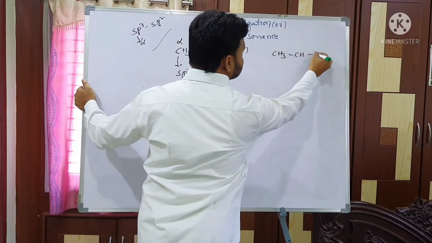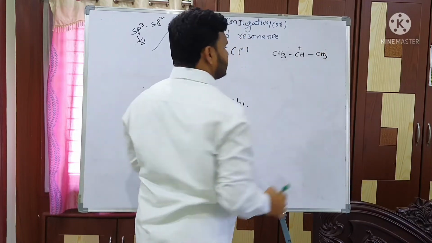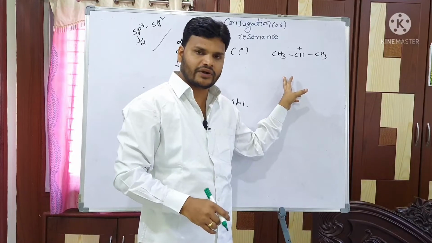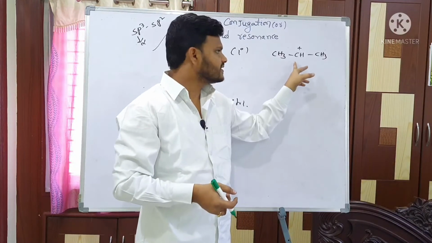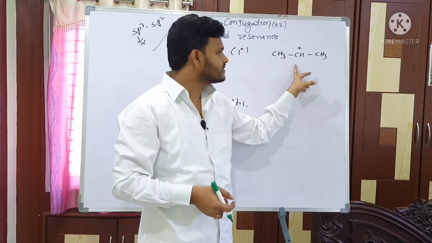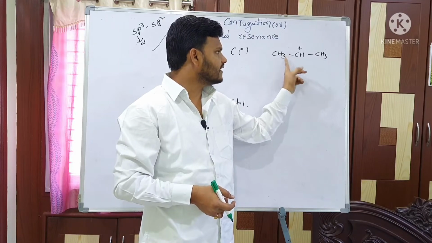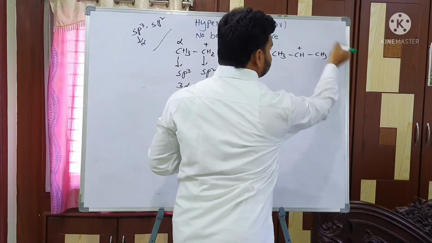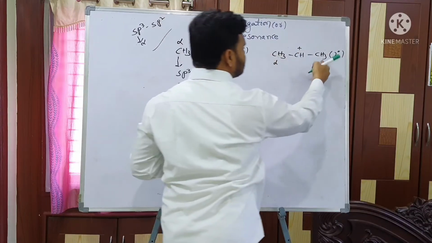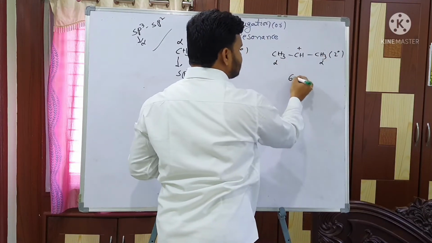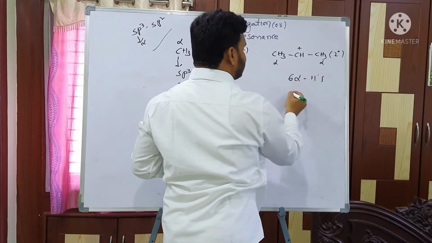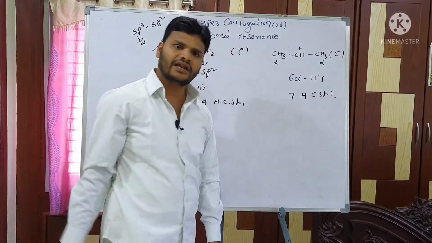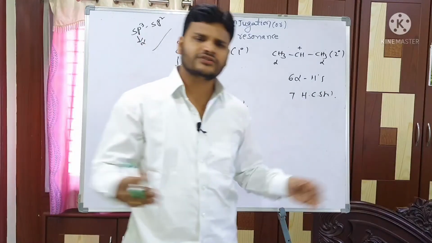Next, what about this one? CH3CH+CH3. Before that, is it a primary, secondary or tertiary carbocation? This is a secondary carbocation. Why? Because this carbon plus is attached to 2 carbons. This is 2 degree. This is sp3 alpha, and this is also sp3 alpha. Total 6 alpha hydrogens are there, and total 7 hyperconjugated structures are there. Clear, students? This one is also the same scenario.